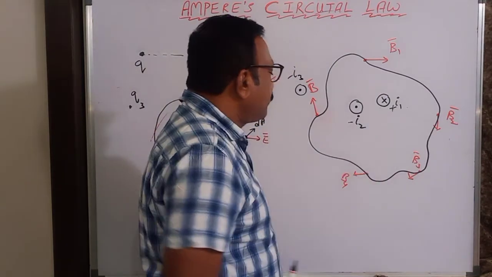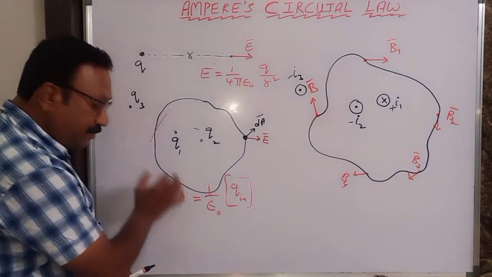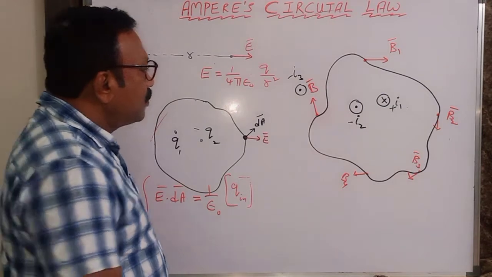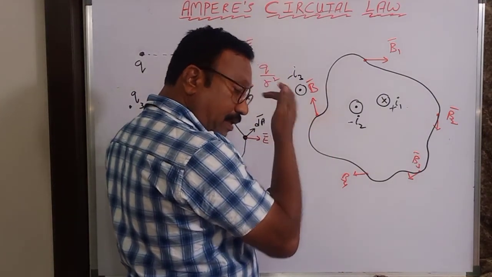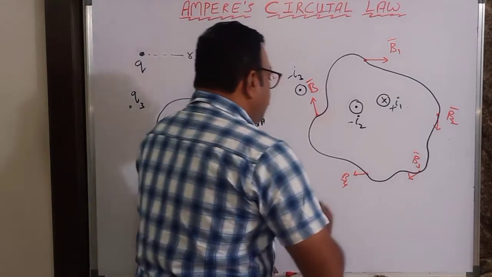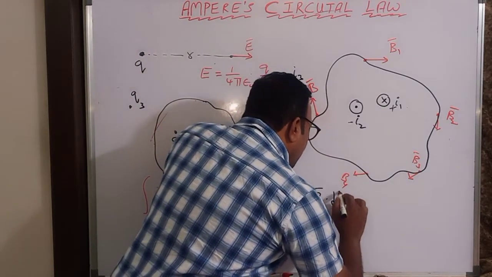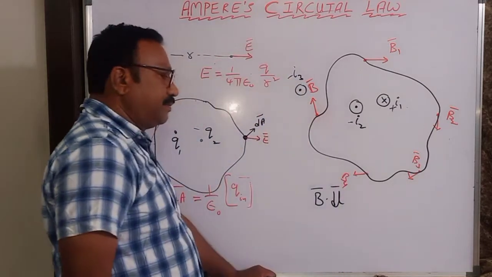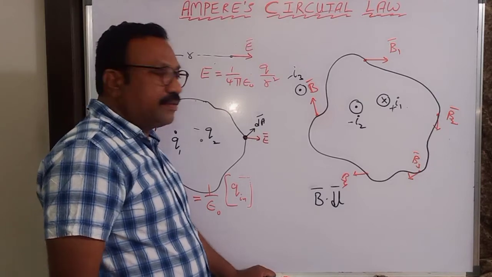Fine. Now I'll define one quantity here, similar to this quantity. What I define here is B bar dot dl bar. What is this B bar dot dl bar?